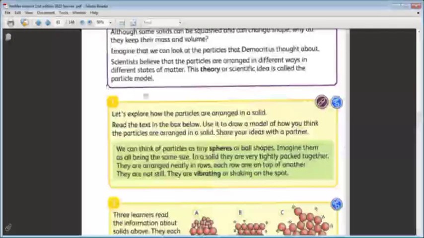Yes. This is called the particle model. The scientists called it the particle model, that each state of matter has its particles arranged in different ways.